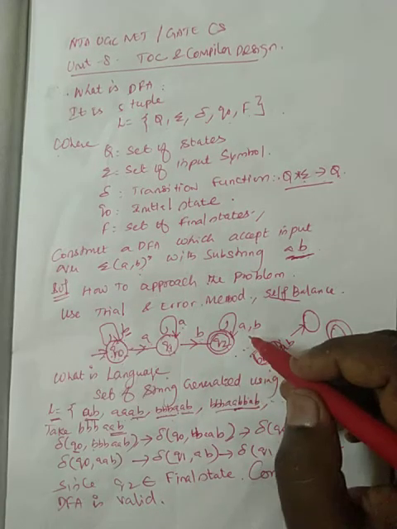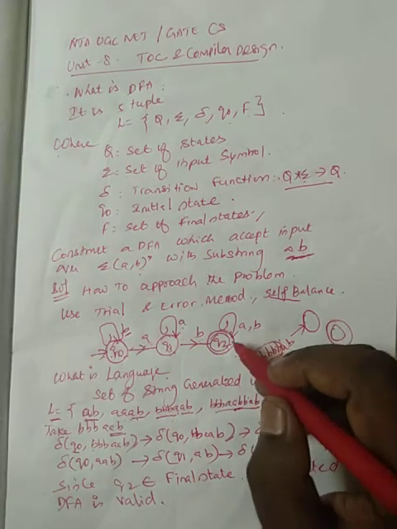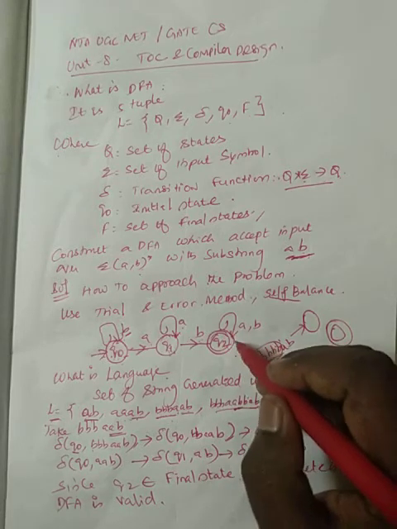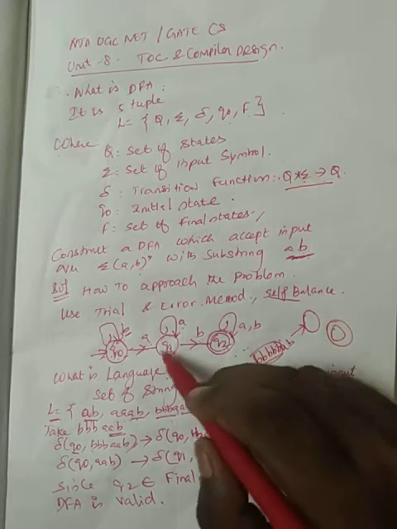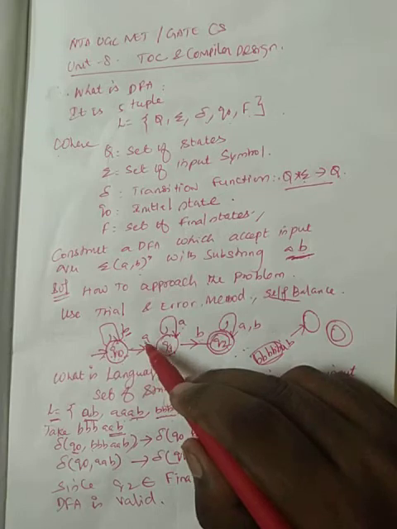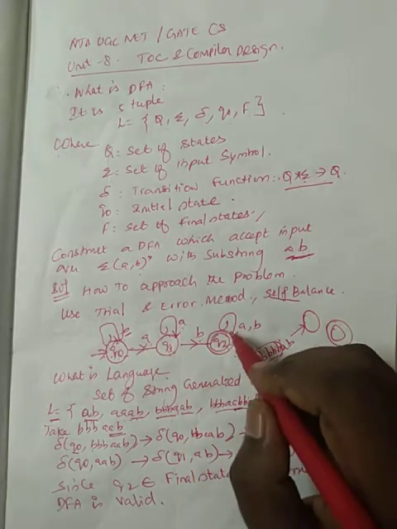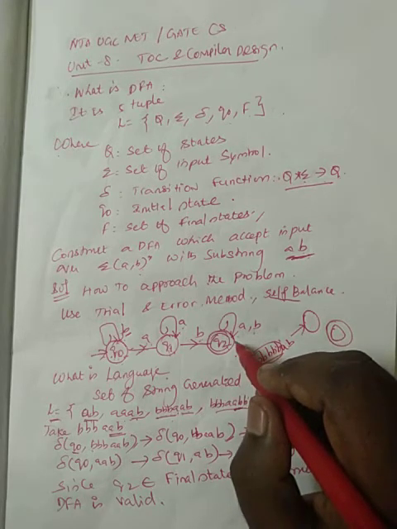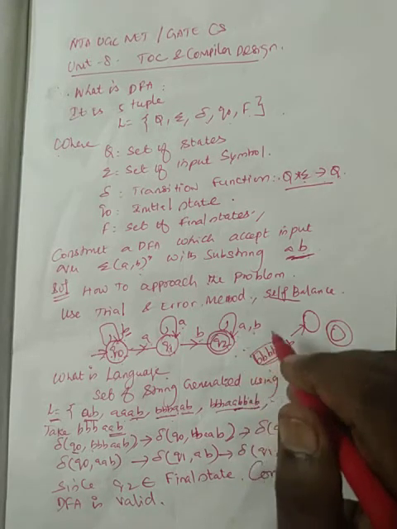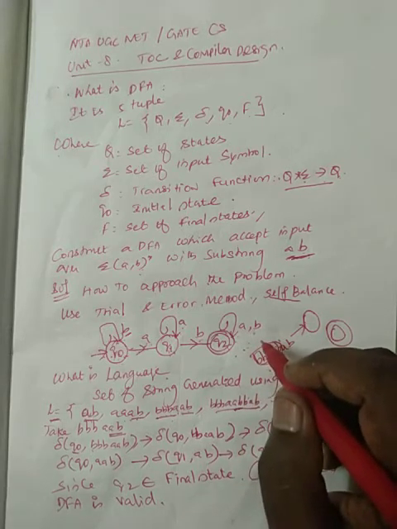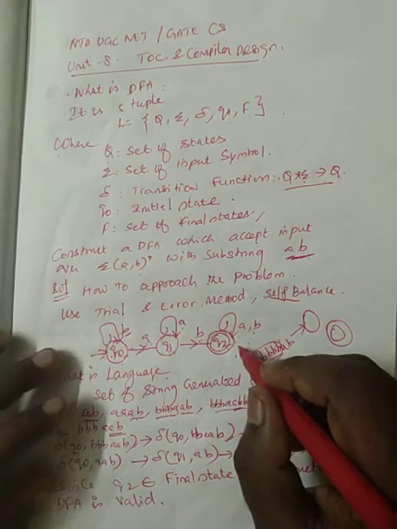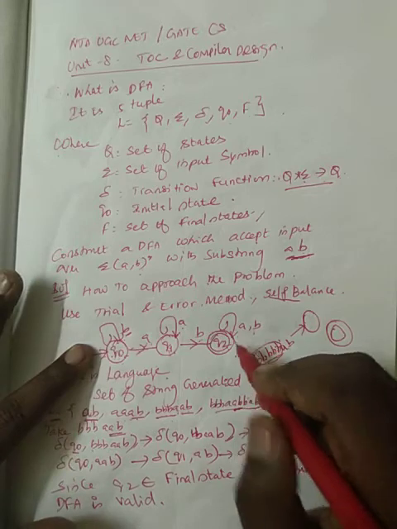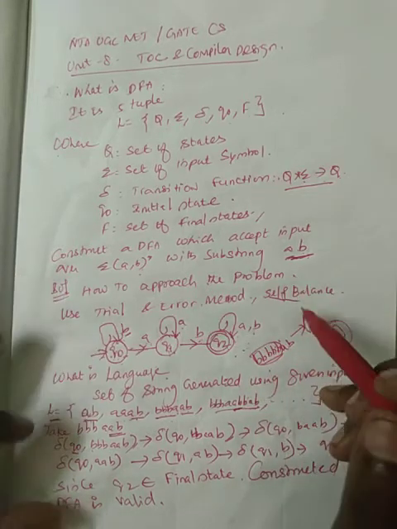And finally here also you keep a self loop. Once I have recognized a and b as a substring, I may introduce any number of a and b later, and it never disturbs it. So that's why this is the right DFA construction for the given problem statement.